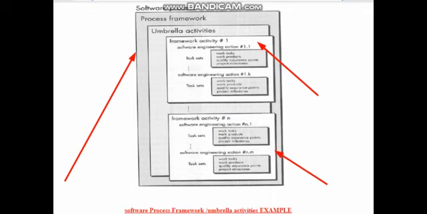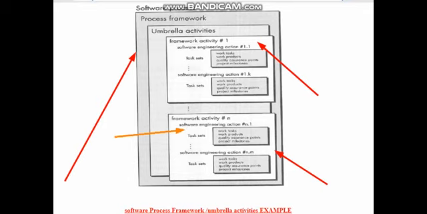So these are the two major activities under the framework, and you can see that under each activity some actions are performed. So what is that action? If you see there, each activity will have an action. Activity 1 is having action 1.1, action 1.k. Similarly, for however many activities there are, each activity will have some actions, and under that action you are going to perform some tasks.